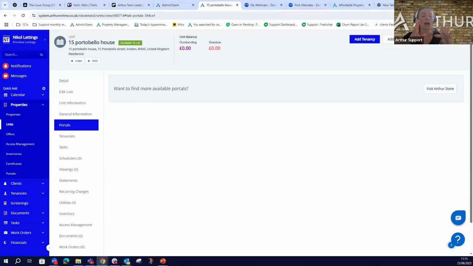So as soon as we subscribe to Zoopla, then we will have to contact the respective distribution channel, for example, Zoopla, and they will have to give you a specific code so that you can set this up. It's very easy. And if you have questions, please let us know. In the meanwhile, while this is happening, you can start filling in the unit information and the images, so that when the connection is ready, you will be able to sync.